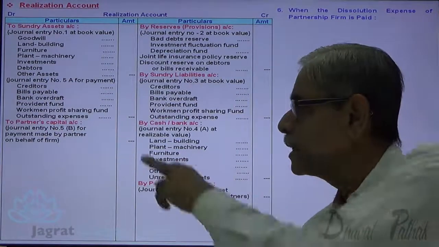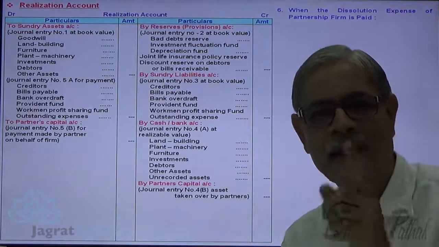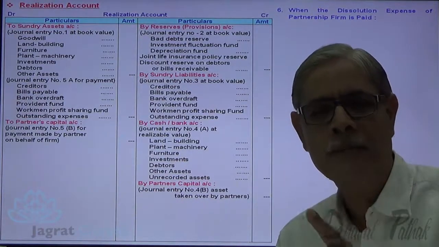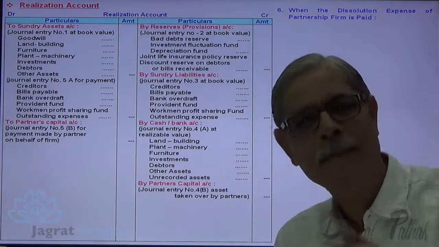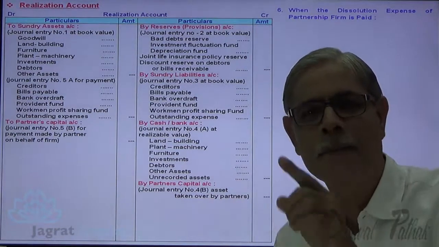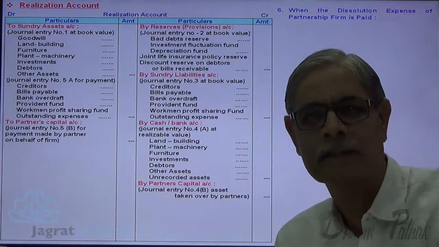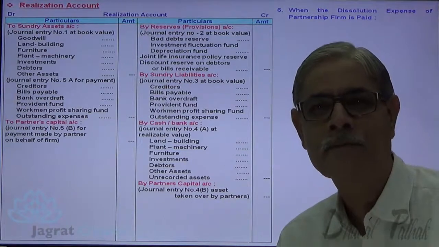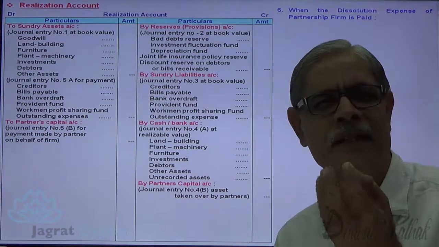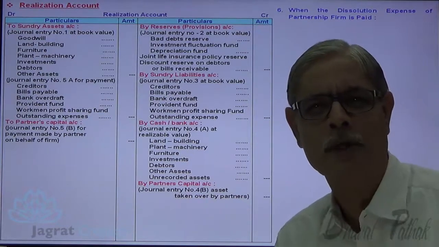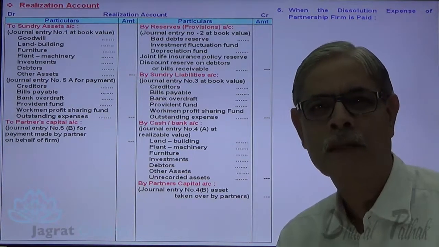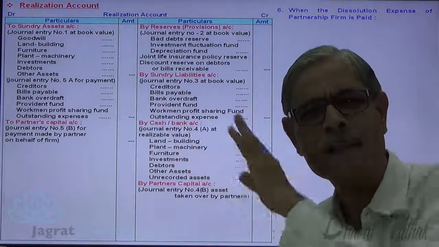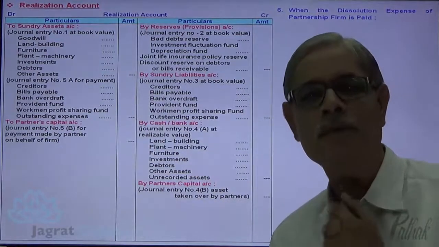When the dissolution expense is borne by the firm and paid by the firm, entry is realization account debit to cash account. When the dissolution expenses are borne by the firm but paid by the partner, then the expense of the firm is paid by the partner. Partner is the giver. Journal entry is realization account debit to partner's capital account credit. Now third. Now one of the partners said that yes, I shoulder the responsibility of all dissolution expenses of the firm. And such expenses are shouldered by a partner and the partner pays himself. Then no entry in the books of the firm.